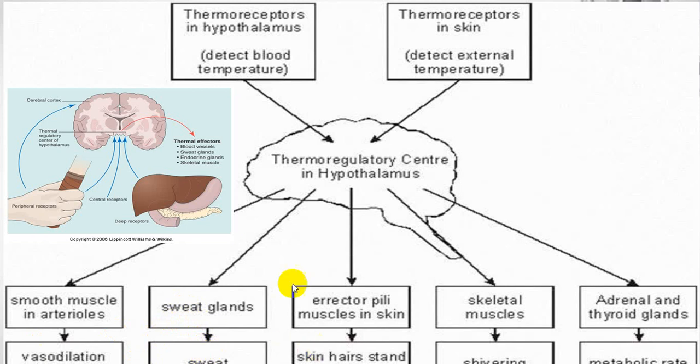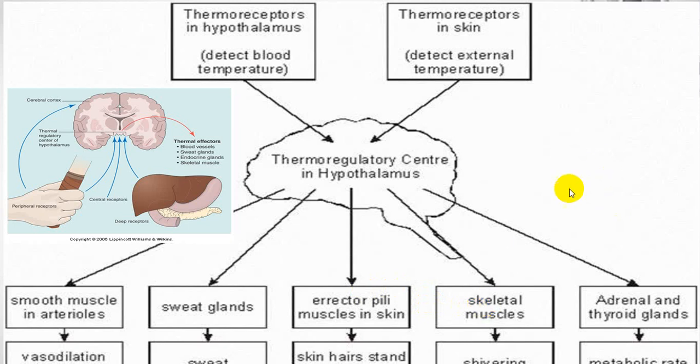Or there will be stimulation of the sympathetic system and your skin hair will stand up. So the erector muscles in the skin will be working. You will have skeletal muscle contraction, we call it shivering, which will increase heat production.